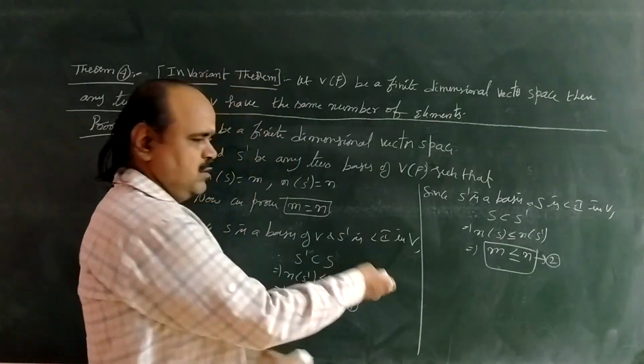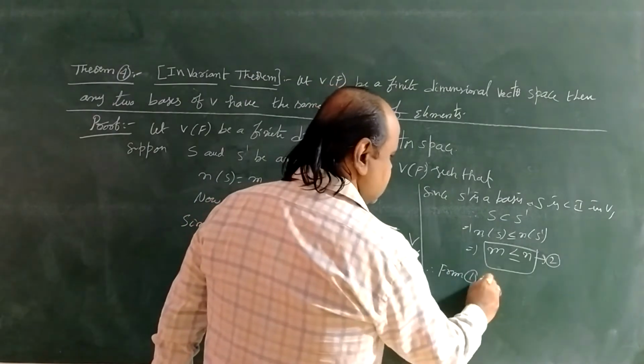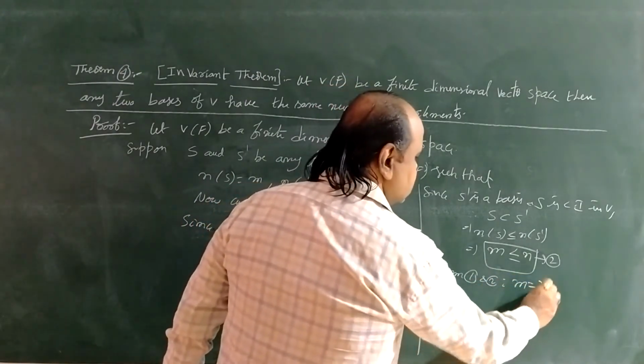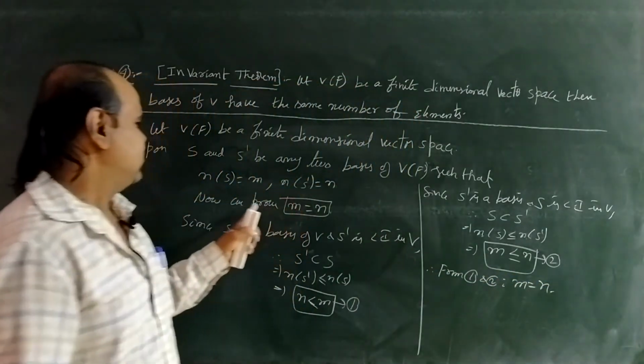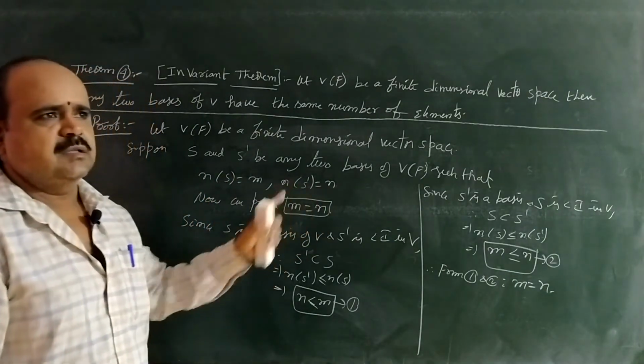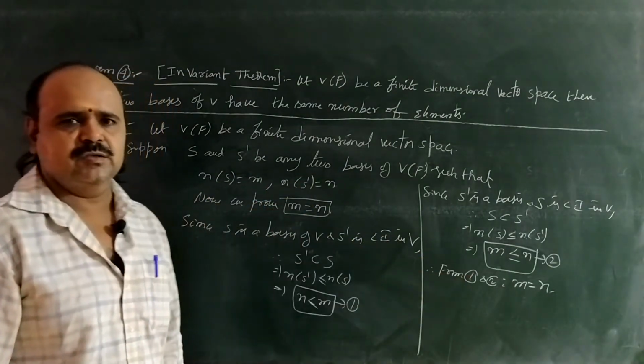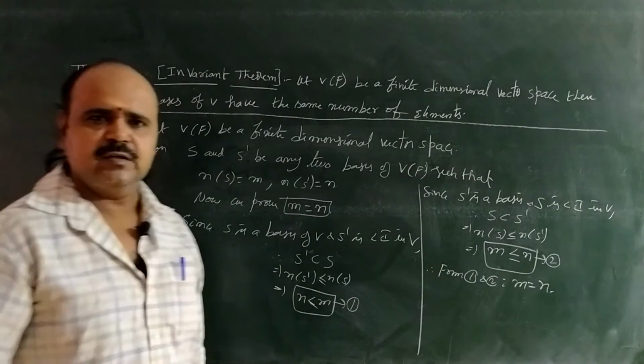Why? Because in both cases they are in a reverse manner. Therefore, from 1 and 2, m equals n. Here m means the number of vectors in S, and n means the number of elements in S dash. So S and S dash have the same number of elements. So this is the proof of the invariant theorem.